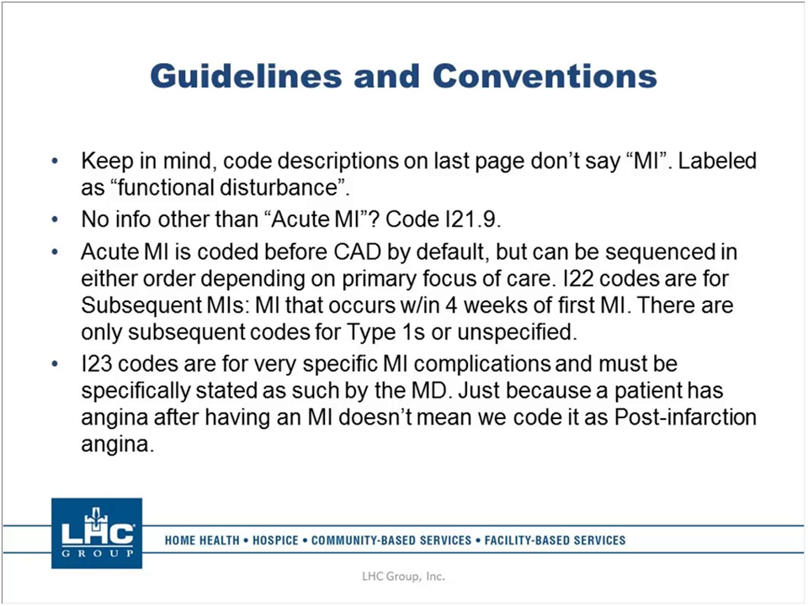Now, keep in mind, if the patient has this subsequent MI, there are only specific subsequent MI codes for a type 1 MI or an unspecified subsequent MI. If the patient has another MI, say 2 weeks after the first one, and it's anything other than a type 1 or unspecified, then you're not going to be using a subsequent MI code. You'll have to revert back to using whatever that specified form is. And when I'm talking about the other forms, I'm talking about type 2s, type 3s, type 4s, that sort of thing.